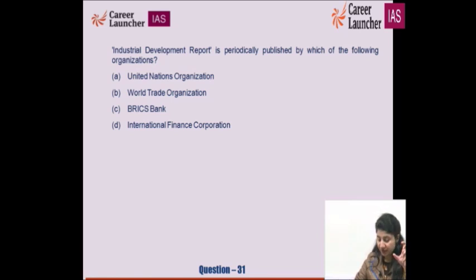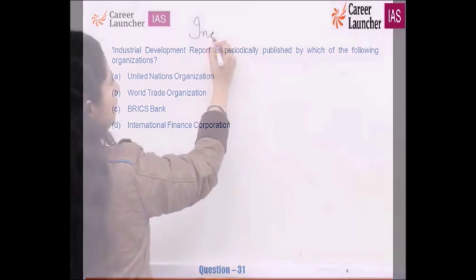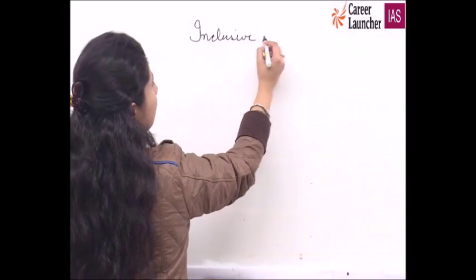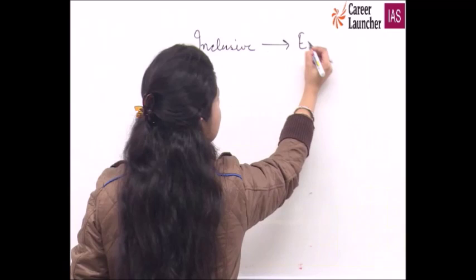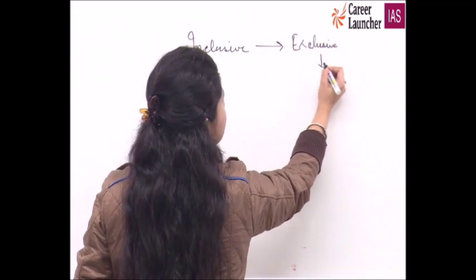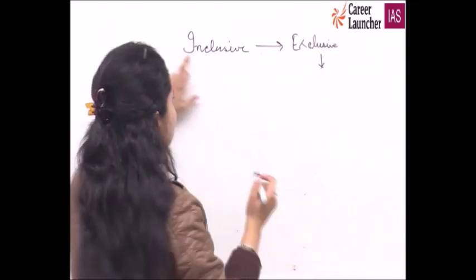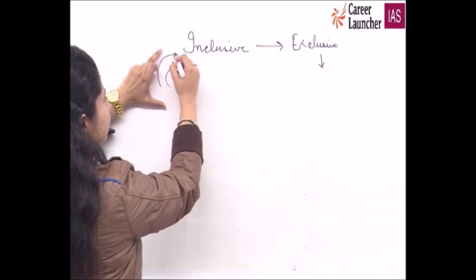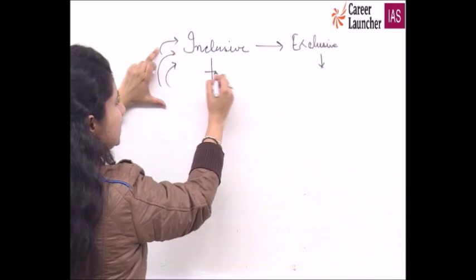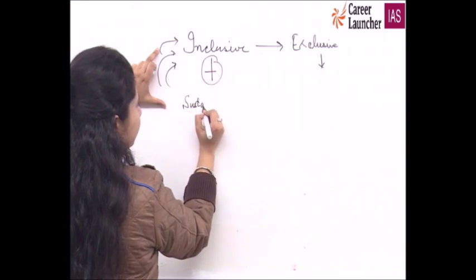Driving inclusive and sustainable. That means we have two things which are like a global agenda now. That is inclusive, the opposite of exclusive. What is exclusive? Exclusive would refer to this is my exclusive right, or this is an exclusive product available for few, not for everyone. Inclusive is which includes everybody. Plus, this inclusive growth should also be sustainable.